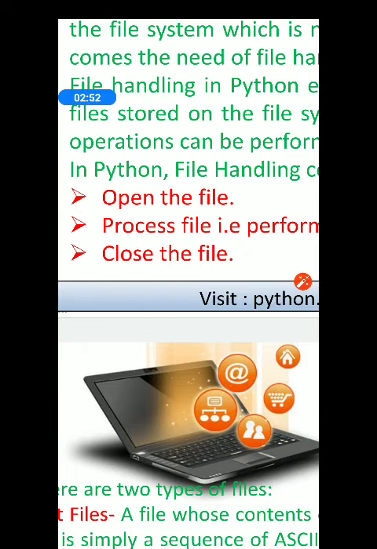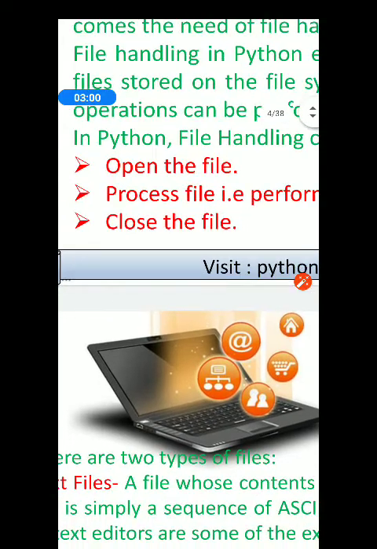So number 1, open the file. Number 2, processing. And number 3, close the file. Please don't forget to close the file. So these are the 3 important steps through which you can process a data file in Python.